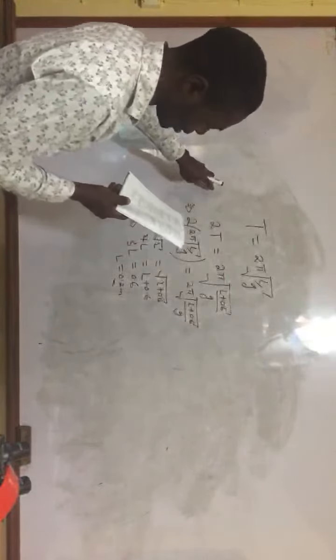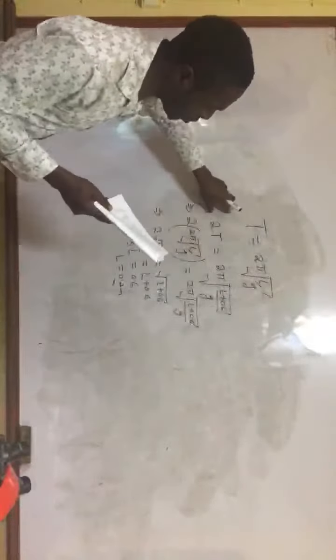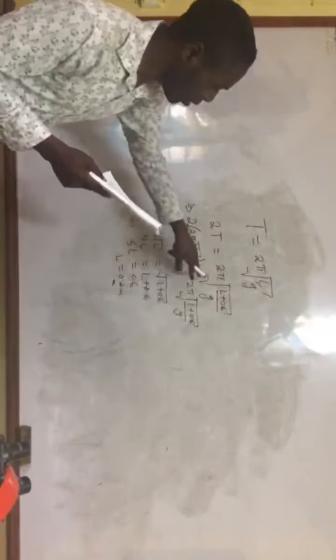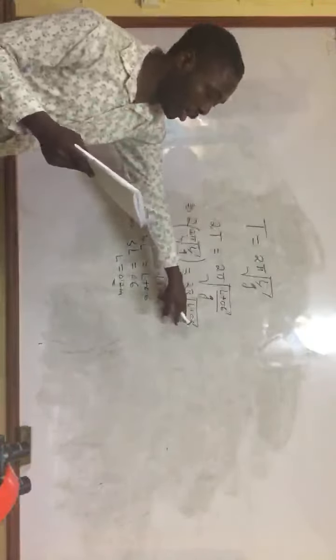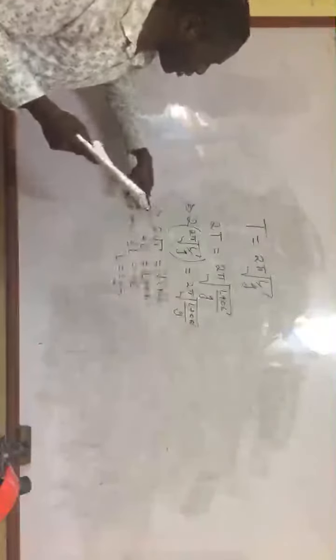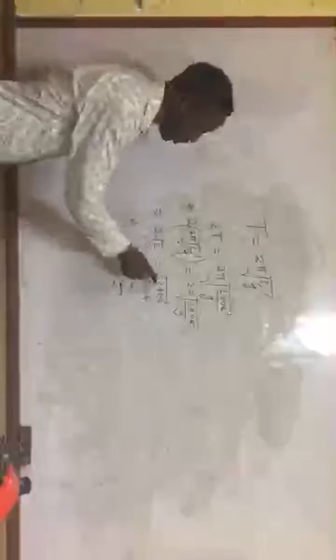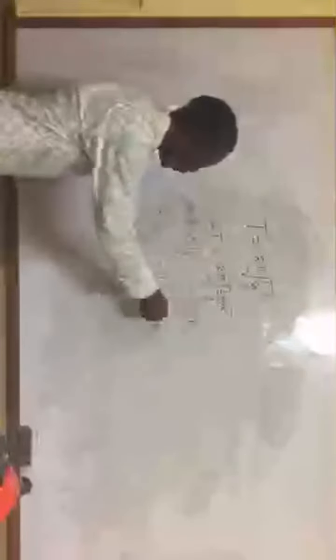Next, we say that the period of a simple pendulum is doubled when its length is increased by 0.6 meters. So the period of a simple pendulum is T equals 2 pi root L on g. Now it is doubled when the length is increased by 0.6 meters, so the original length plus 0.6. So 2 times 2 pi root L on g equals 2 pi root of L plus 0.6 on g. This implies that 2 root L equals root of L plus 0.6, because 2 pi takes care of 2 pi and root g takes care of root g. From here you can compute it: square both sides, you have 4L on this side and L plus 0.6, and then 3L equals 0.6 and L equals 0.2 meters.